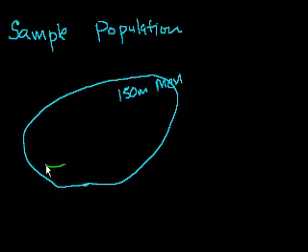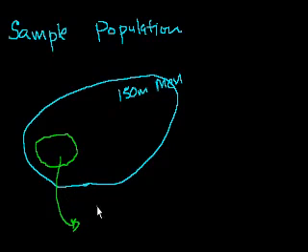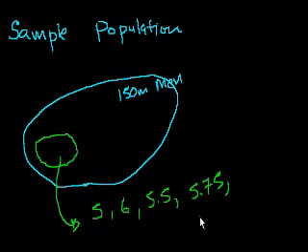So what I could do is go up to people, and I try to be pretty random about it. Hopefully my sample wouldn't be my college's basketball team, because that would be a skewed sample. I try to find random people in random situations where it wouldn't be skewed based on height. And maybe I collect 10 heights. The more people I get, the more indicative it is. But let's say the heights were 5 feet, 6 feet, 5.5 feet, 5.75 feet, and 6.5 feet.